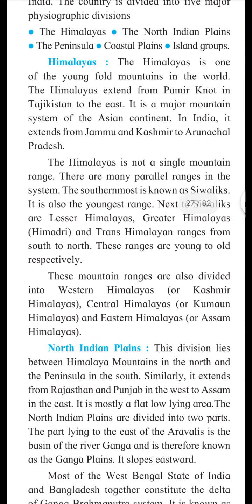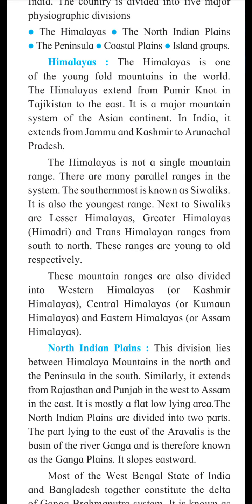Then North Indian plain. The characteristic of the North Indian plains is that they are a flat low-lying area located in the north of India. That's why it is known as North Indian plain. It is the first characteristic. The North Indian plain lies between Himalayan mountain in the north and the peninsular region in the south.